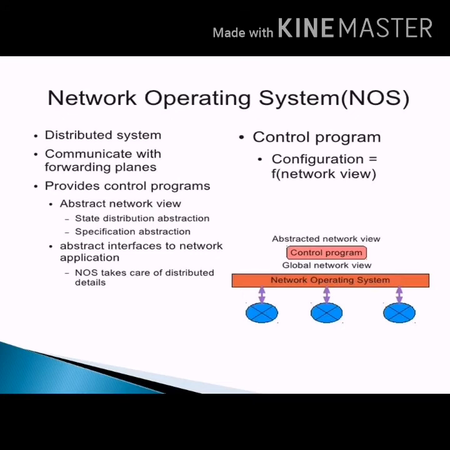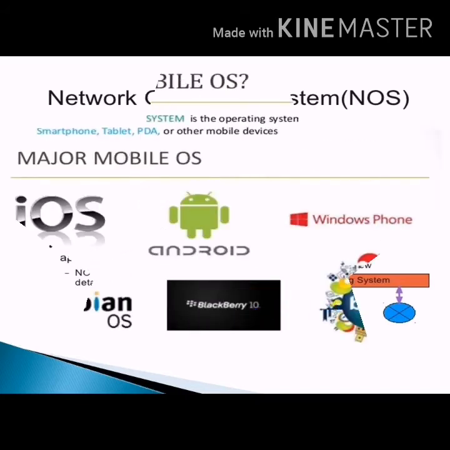Network operating system. This operating system runs on a server and provides the capability to manage data, users, groups, security, applications, and other networking functions. This operating system allows shared access of files, printers, security applications, and other networking functions over a small private network. These computers are known as tightly coupled systems. Examples of network operating systems are Microsoft Windows Server 2003, Microsoft Windows Server 2008, Unix, Mac OS, etc.